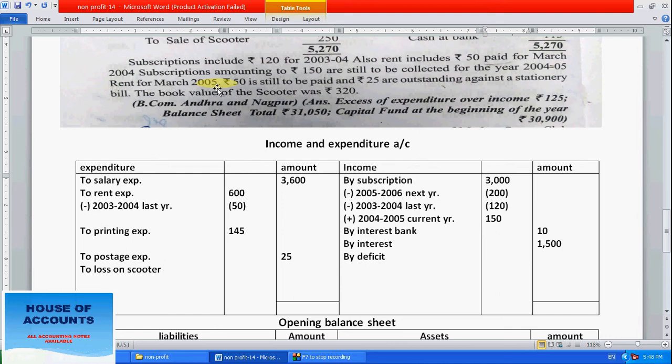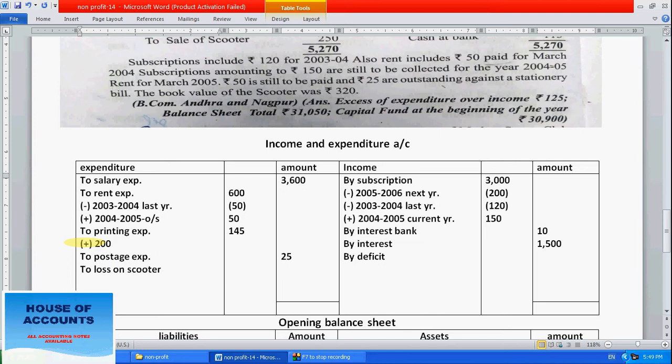Rent for March 2005, present year rent 50 is still to be paid, meaning present year rent we also have to pay. So add this entry, 2004 to 2005, outstanding rent. Directly write here how much rent is still to be paid for March: 50. So 50 is still to be paid, and 25 is outstanding against stationery. So write here 25 is outstanding. Outstanding means presently we have to pay this amount.